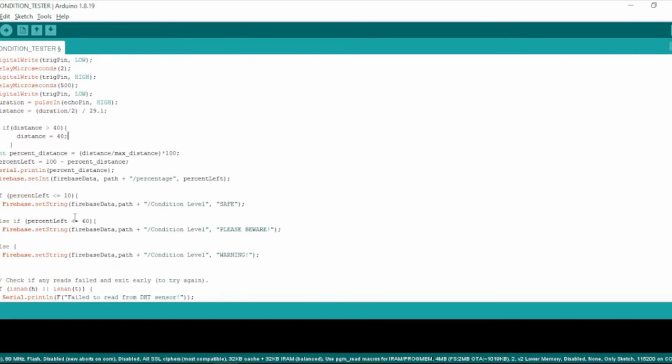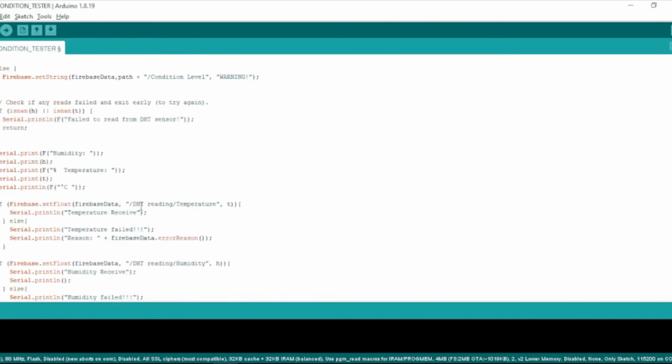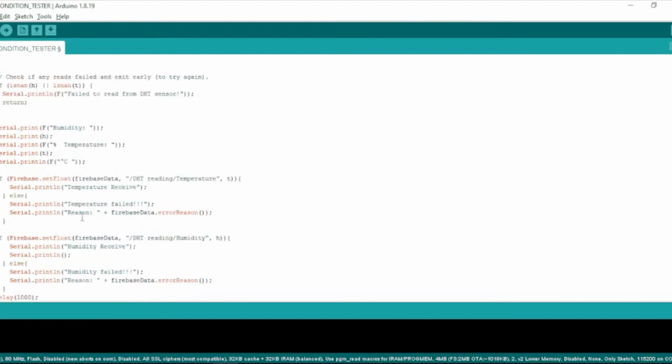If the value is below 60, it will display please beware. And if above 60, it will display warning for water level. Also this one is for humidity and temperature. The path that it will write to is DHT reading. And if the DHT cannot receive any data, it will display fail, for either temperature or humidity.